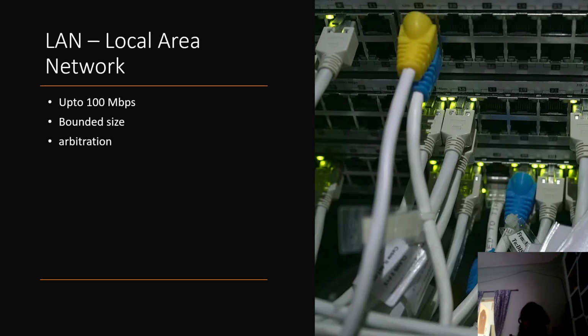So it can cover up to 100 megabits per second. Here, this megabits per second should be noted. What is mega? That is megabits per second. It's not megabytes, it is megabits per second. How many bits can be transferred is represented as megabits per second. Through these wires, how much data could be sent at a time?